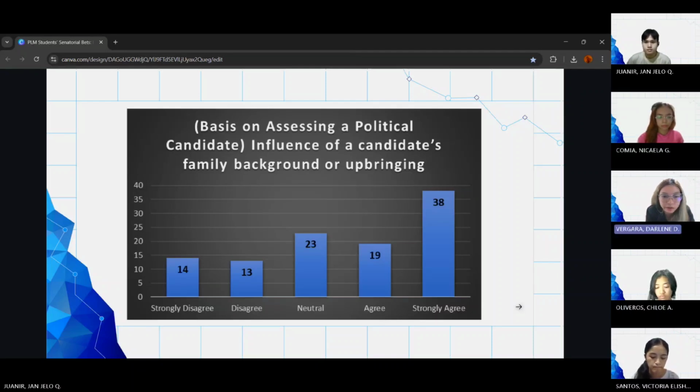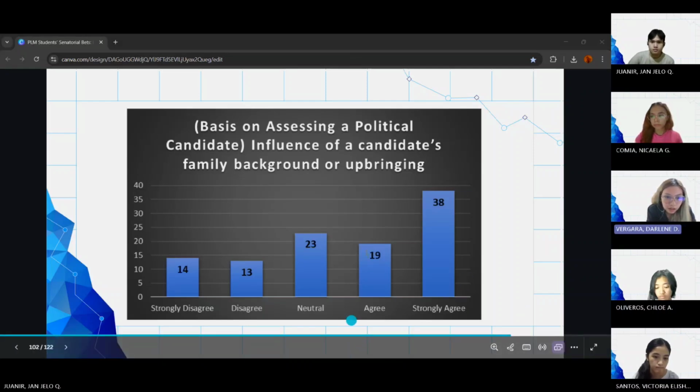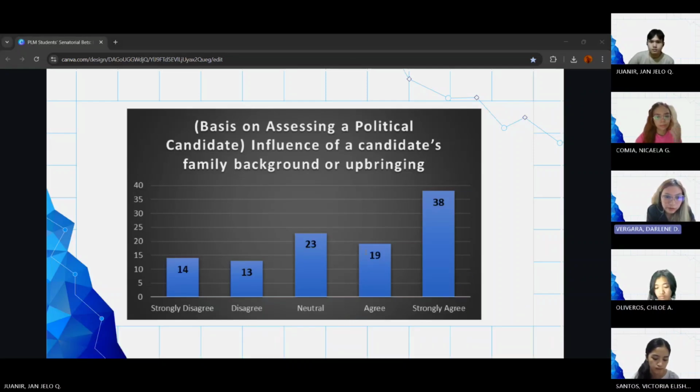However, we can also observe that 38 participants strongly agree that the influence of a candidate's family background or upbringing is one of the bases on assessing a political candidate.